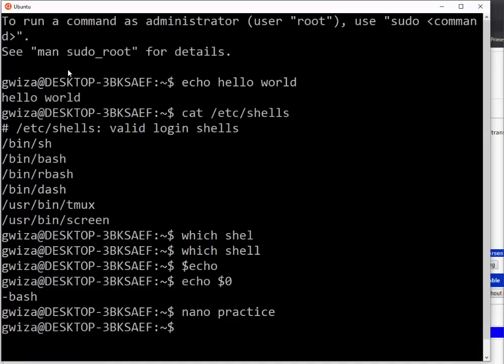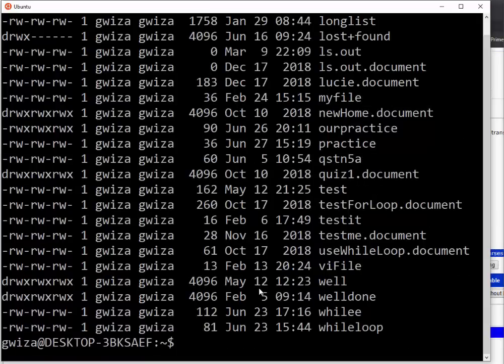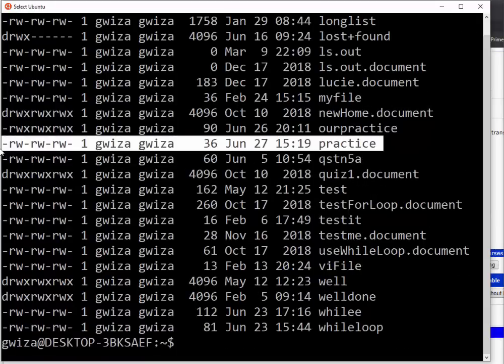So to run my script command, we know we use this, then I put the name of the file, practice. So you can see that it tells me permission denied. We know that every file has 3 permissions. Which ones? Let us recall: we have read permission, write permission and execute permission. Here I'm executing a file that does not have permission to be executed. We saw that we use ls -l to see the files along with their permissions, then you will see that my file has only read and write.